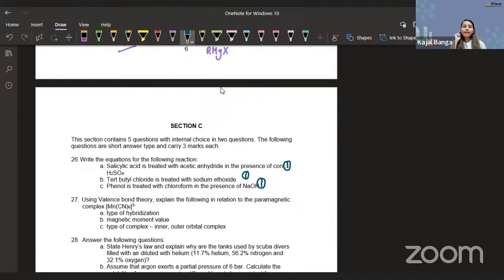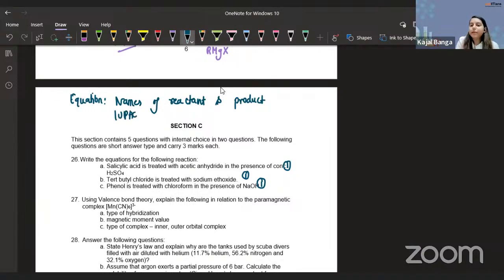Whenever you are writing the equation, just keep one thing in mind: mention the names of every reactant and product. Not only the reaction, but the names as well. And what kind of name? IUPAC name, if an IUPAC name is there. Otherwise, for some compounds, we know their common names are more preferred, so you can also write the common names. But do make sure that whenever you are writing any organic equation, you include the IUPAC name of every compound involved in the reaction.